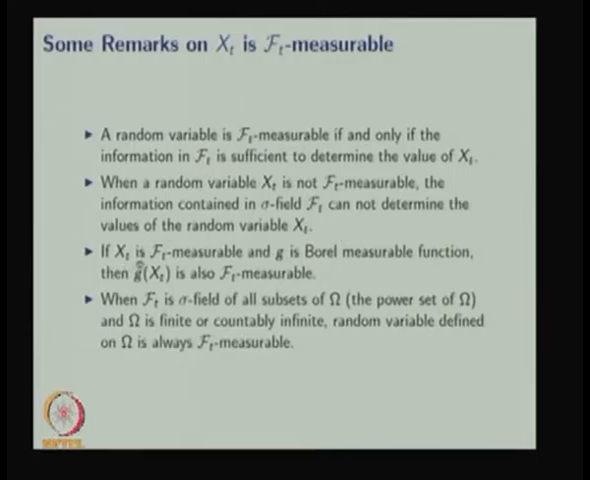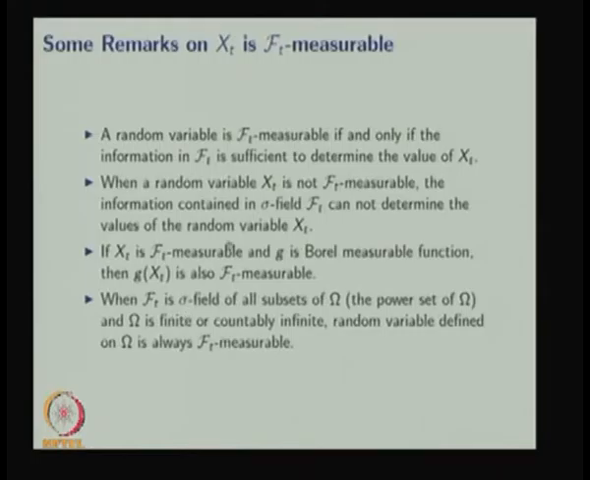Third remark: if X_t is F_t measurable and g is a Borel measurable function, then g of X_t is also F_t measurable. We know that if X is a random variable and g is a Borel measurable function, then g of X is a random variable. So, here we are saying if X_t is F_t measurable and g is a Borel measurable function, then g of X_t is also F_t measurable. Obviously, g of X_t is also a random variable. Since X_t is F_t measurable, g of X_t is also F_t measurable.